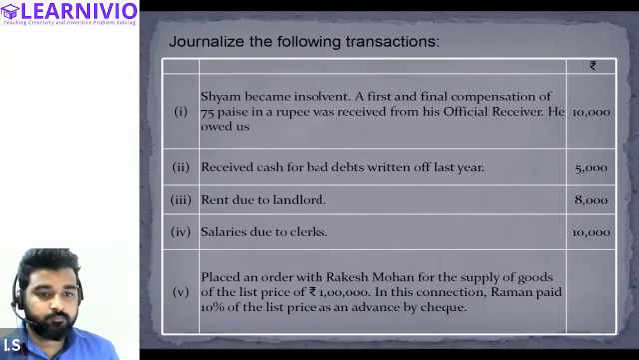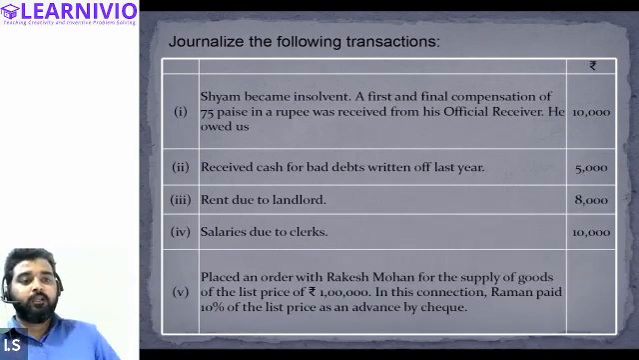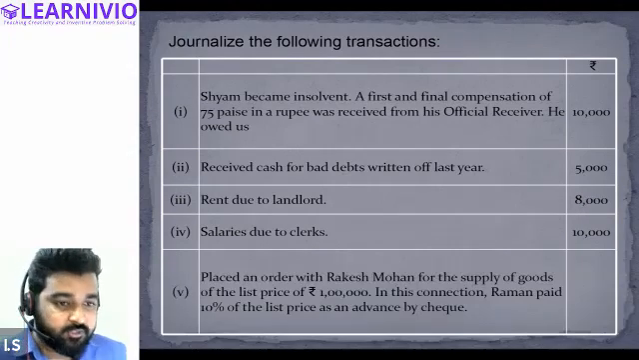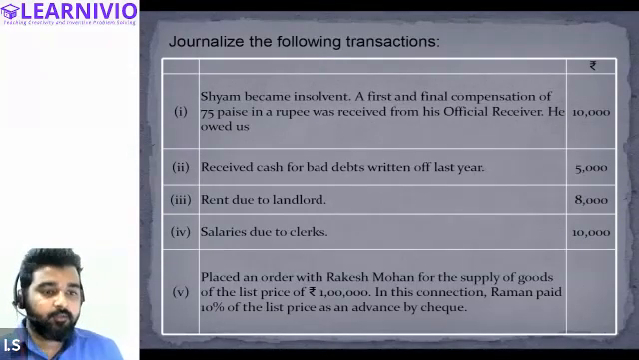Sir, only 10% Raman is paying. Yes, Raman is only paying 10%, the rest is still a debtor, right? But then the rest is not a debtor. It will be a creditor. Who's Raman here? We placed an order with Rakesh Mohan. Raman is basically the purchaser. The person who is buying the goods is Raman. And we are entering the transaction from the point of view of Raman only. Consider that we are Raman, passing the transaction from the Raman point of view. So for Raman, Rakesh will be considered as the creditor.